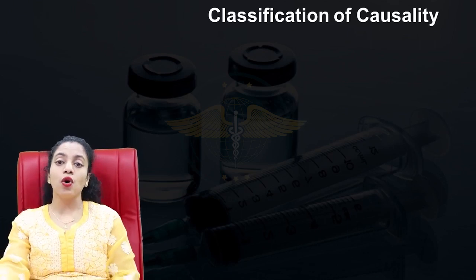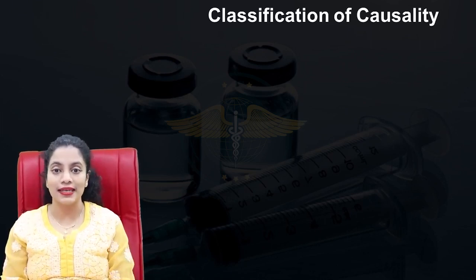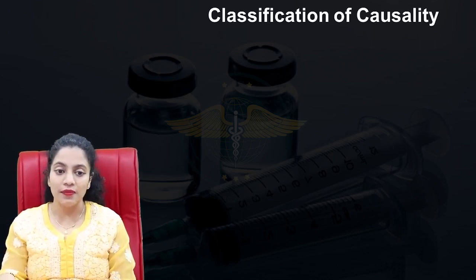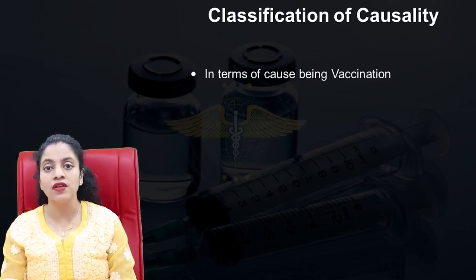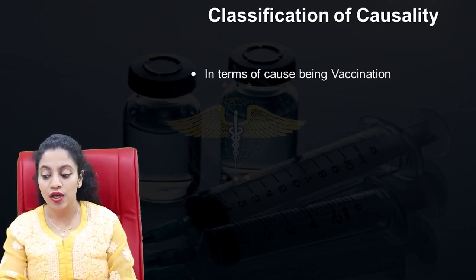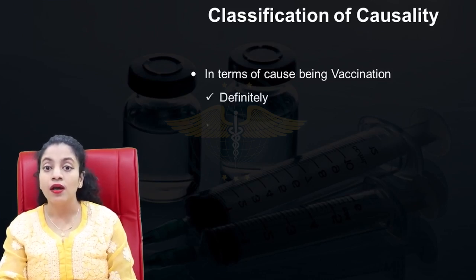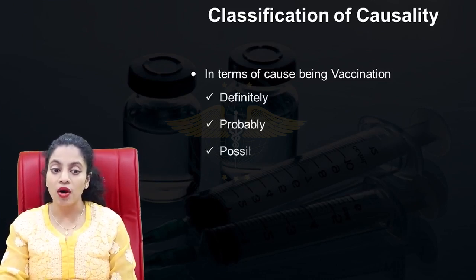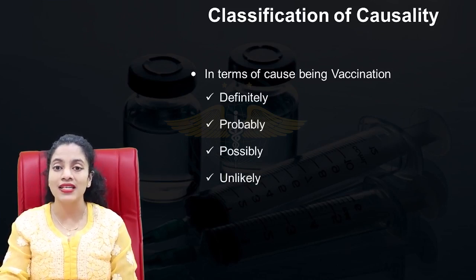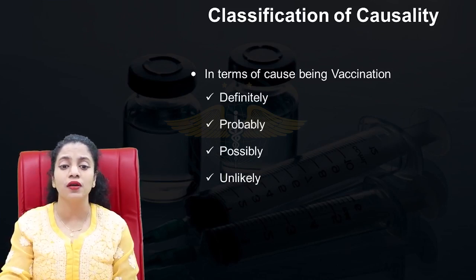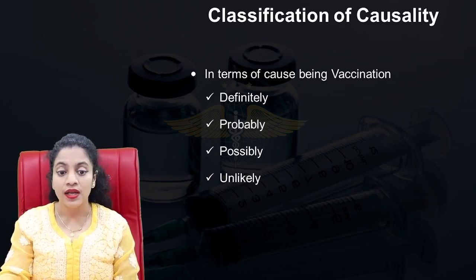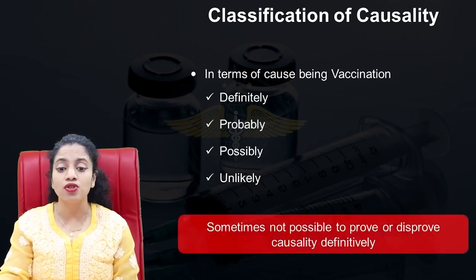Next, let us go on to the classification of the causality. Classification of causality means, in terms of the cause of the adverse event being vaccination, we need to see whether vaccination was definitely the cause, probably the cause, possibly a cause, or vaccination was unlikely to be the cause of this adverse event. Sometimes it is not possible to prove or disprove causality definitely.